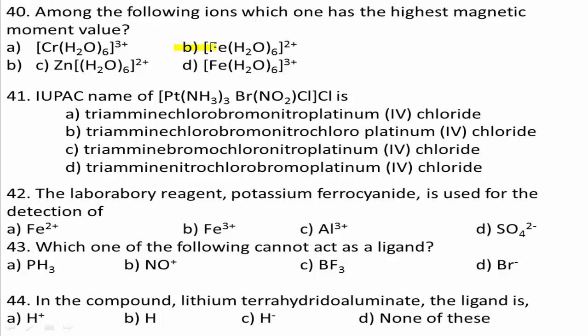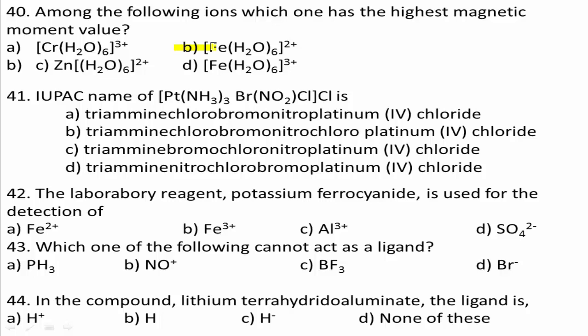Next, question number 41. The IUPAC name of [Pt(NH3)3(Br)(NO2)(Cl)]Cl is: option A, triammine chlorobromonitroplatinum(IV) chloride; option B, triammine chlorobromonitrochloroplatinum(IV) chloride; option C, triammine bromochloronitroplatinum(IV) chloride; option D, triammine nitrochlorobromoplatinum(IV) chloride.